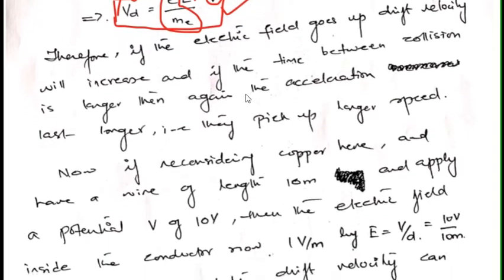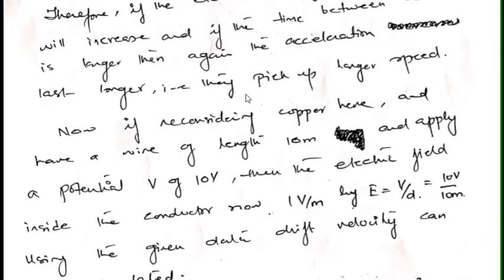So now I give numbers to these parameters, and we'll see what happens to the electrons when we have applied a potential across the copper wire. So reconsidering that copper wire which we discussed earlier, let us suppose that the length of the copper wire is 10 meters and we apply a potential of 10 volts to it.